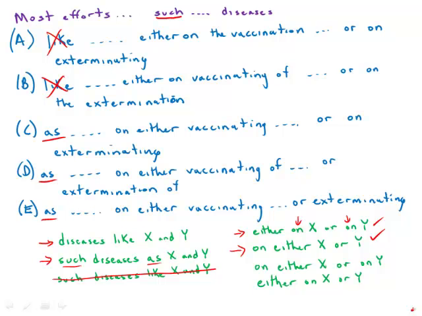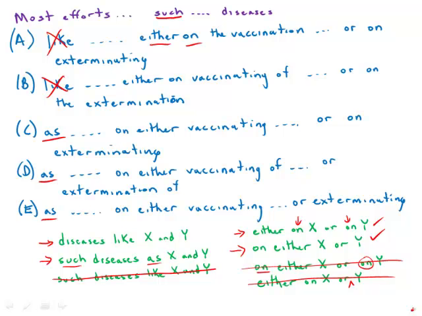Now, two common mistakes on the GMAT is to put the on before, on either X, and then put the gratuitous on before Y. So that is incorrect, but a very common mistake format on the GMAT. And the other common mistake form on the GMAT, either on X or Y, and to omit the on that is needed there. So that's also a mistake.